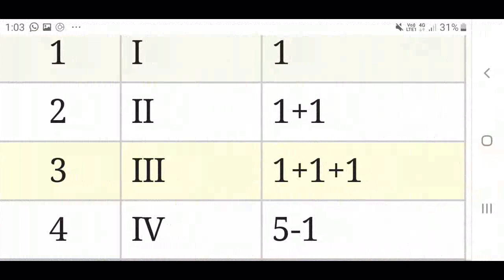Draw the 3 columns like this. One, two, three, four. Second I, that is 1, I. 2, II, 1 plus 1. 3, III, 1 plus 1 plus 1. 4, IV, 5 minus 1. That all you write.